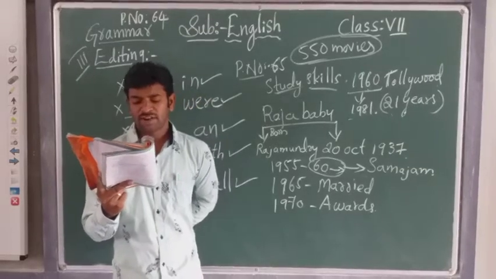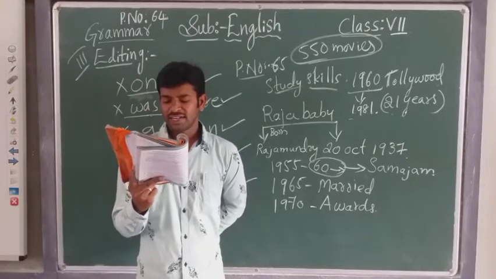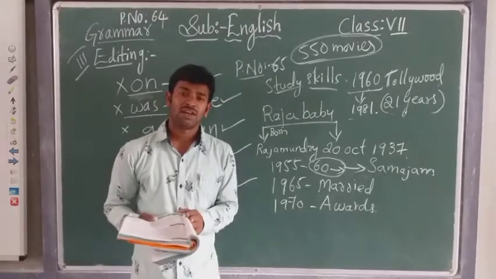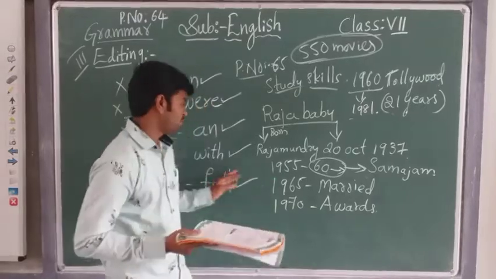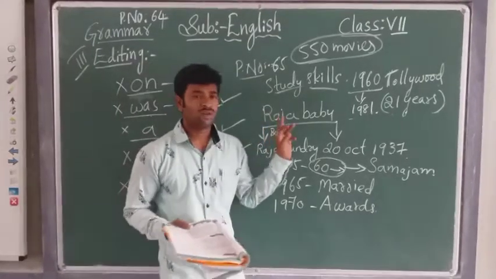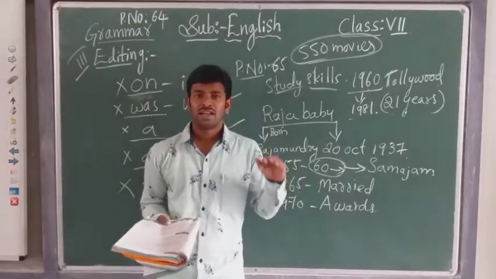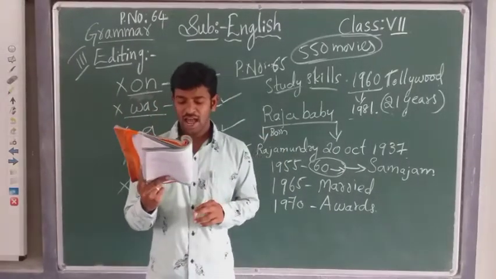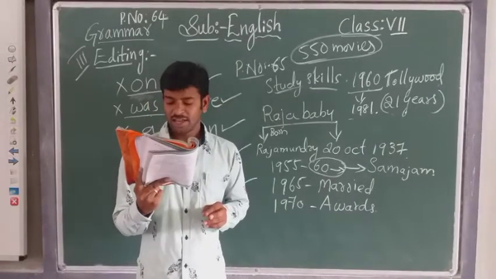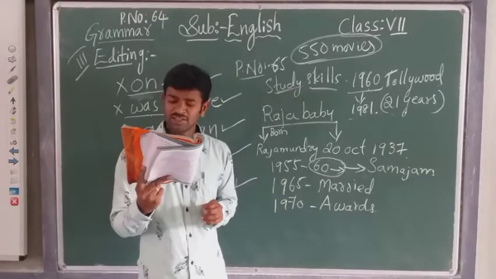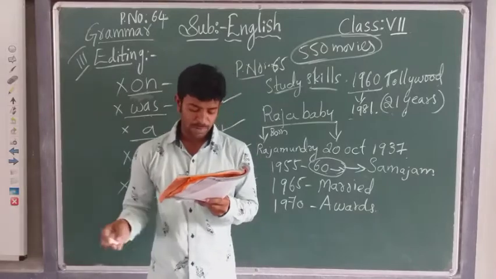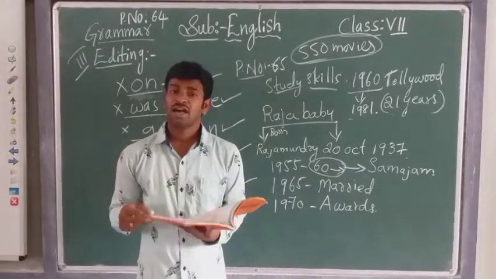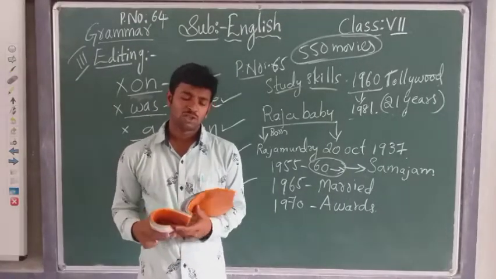with Ramaprabha was a super hit, and they were considered the best comedy pair. Okay, this combination, not only this one person. Who is that person? Rajababu. Okay, Rajababu is not a single one in the film industry. He combined his acting with Ramaprabha, which was a super hit, and they were considered the best comedy pair. Both of them are known as the best comedy pairs.